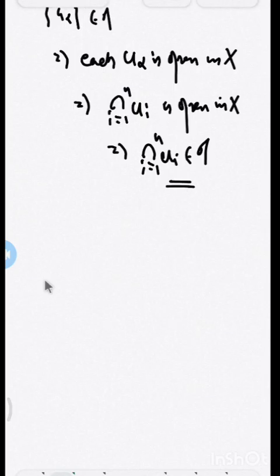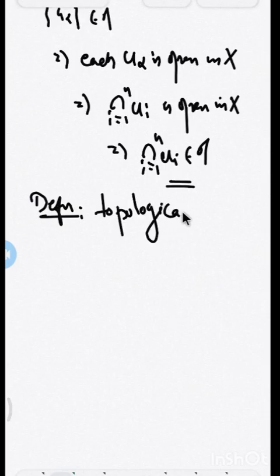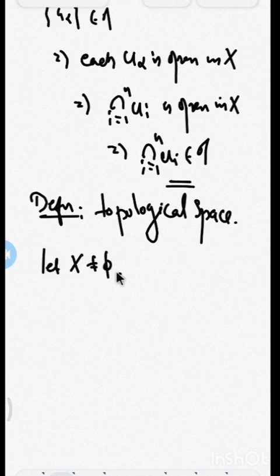Now we are going to generalize this idea of open sets. The next definition is the topological space. For that, let X be a non-empty set. And what is a topology?